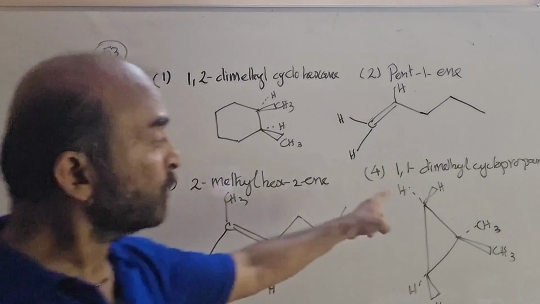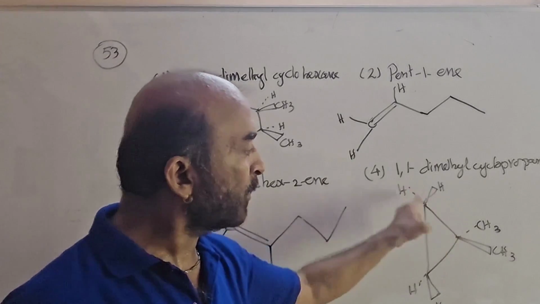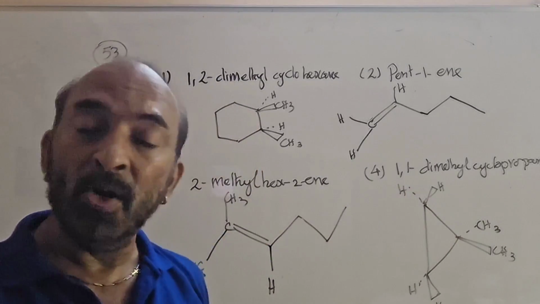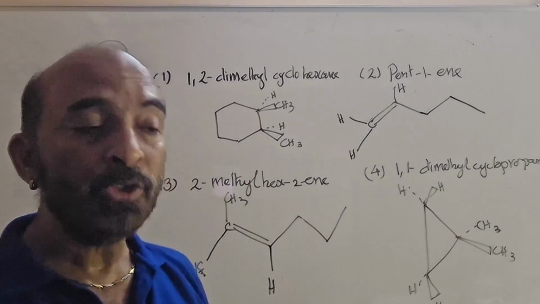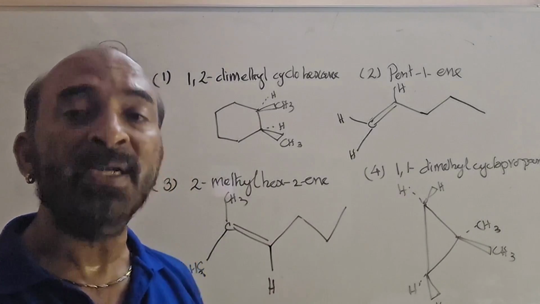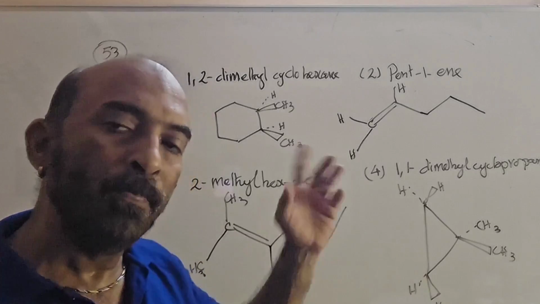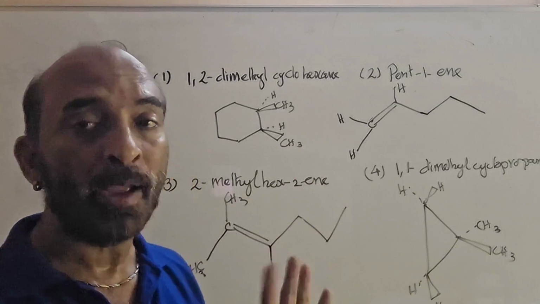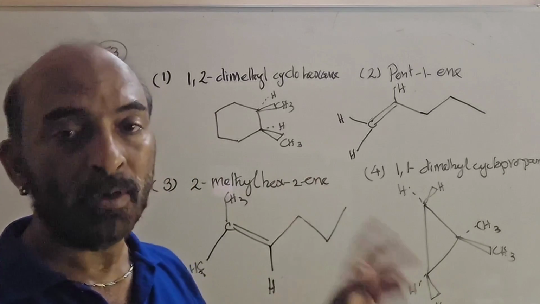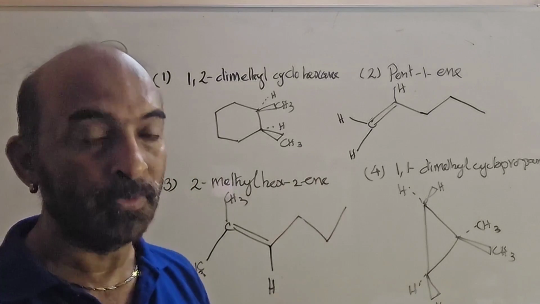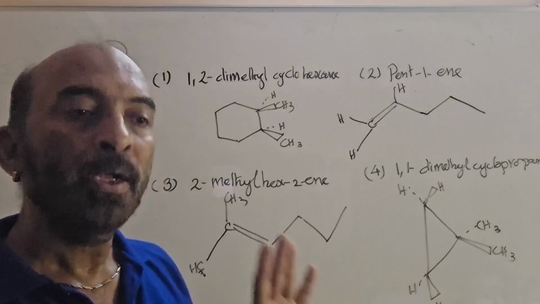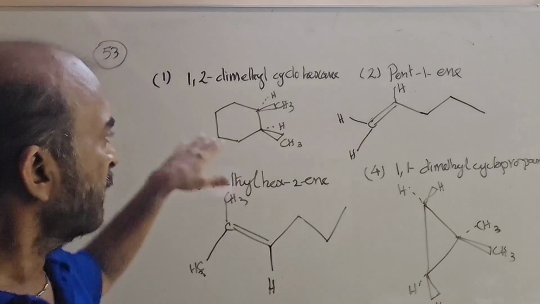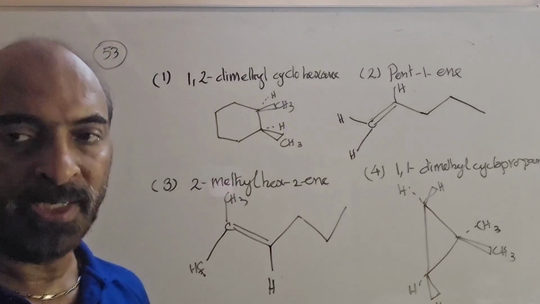But never attempt to change groups like this and produce a geometrical isomer. That you can do on the board only or on the paper only. Because if you do like that, it is no more stereoisomerism but structural isomerism, where a methyl group is exchanged among different carbon atoms. That is not supposed to happen during the verification of whether a compound can show geometrical isomerism or optical isomerism. You are not supposed to do like that. So to conclude, this cannot have geometrical isomerism. So we can confirm that 1 is our answer for the 53rd question.